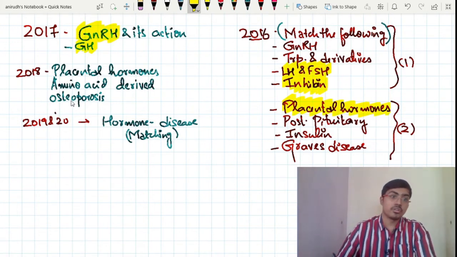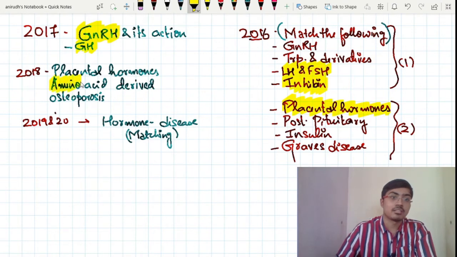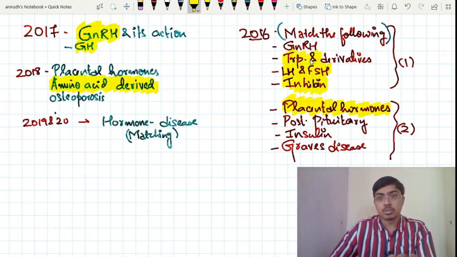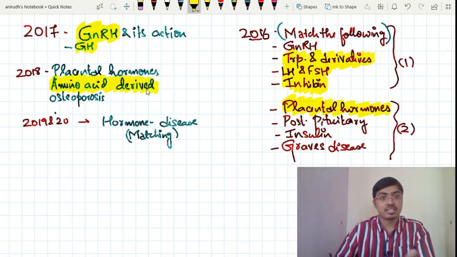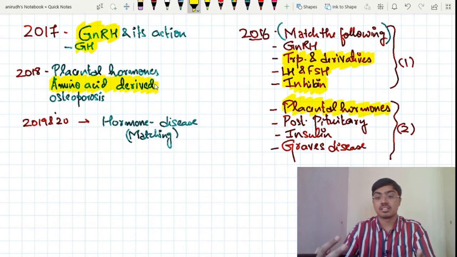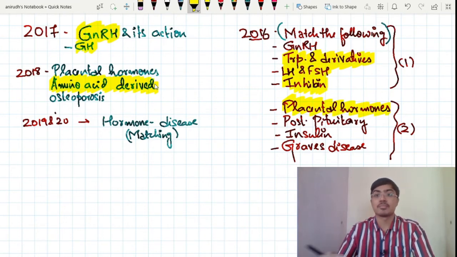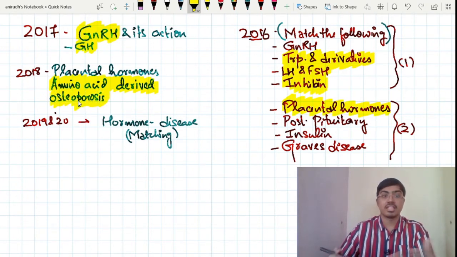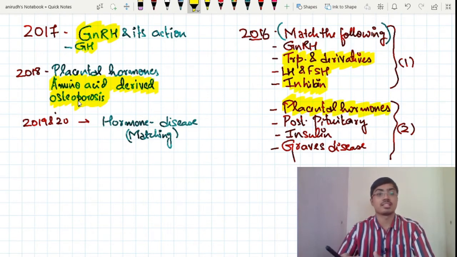Now, in 2018, there are certain questions based on the derivation of hormones. See, in 2016 also you can see tryptophan and its derivatives, amino acid derived hormones. Which of the following is an amino acid derived hormone? Which of the following is a tryptophan derived hormone? Melatonin and serotonin are examples of tryptophan derived hormones. Melanin is derived from tyrosine. Now, osteoporosis is another concept that is there. Which of the following hormones have an important role in osteoporosis? All these things are asked here.